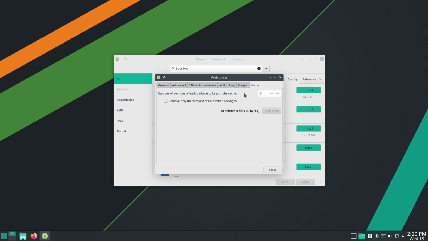You can also come in here and set how many versions of each package to keep. So if you need to downgrade things, you can only remove versions of uninstalled packages. So you have a lot of different things.